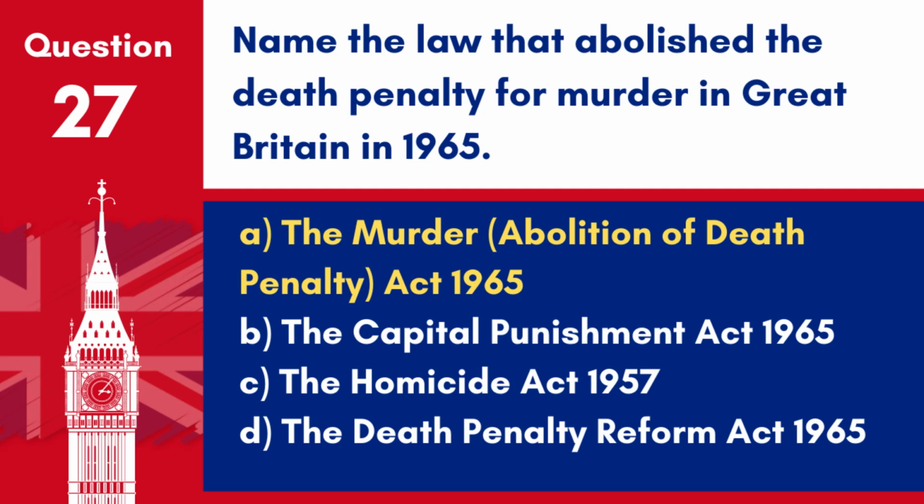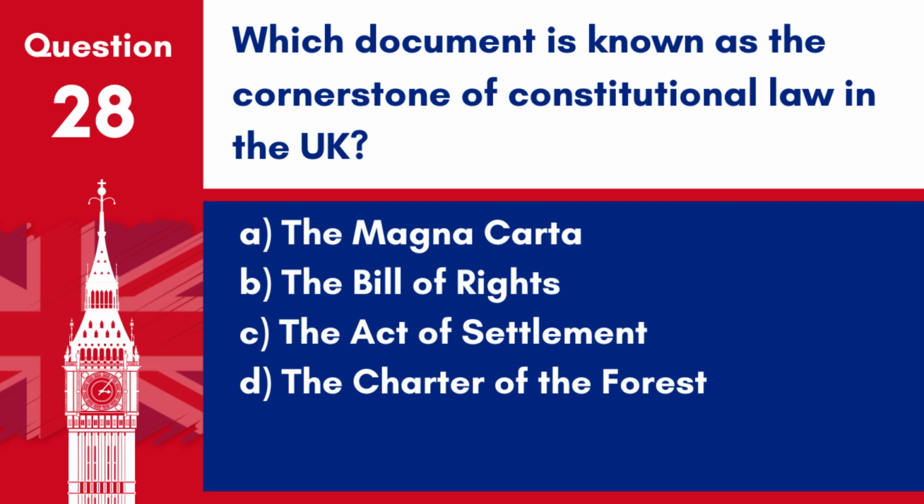Answer A. The Murder (Abolition of Death Penalty) Act 1965. This act abolished the death penalty for murder in Great Britain, marking a significant change in British law and criminal justice. Question 28. Which document is known as the cornerstone of constitutional law in the UK?